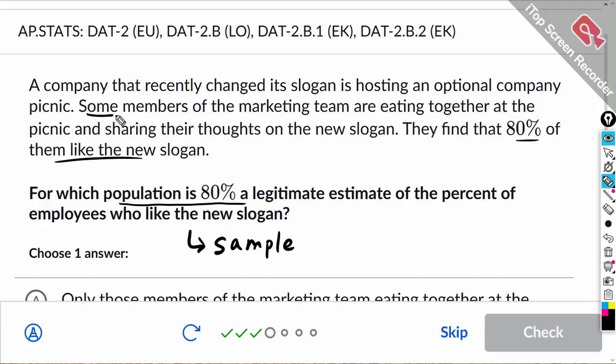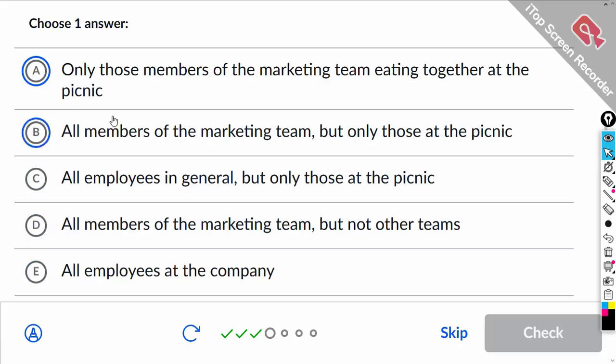And it is some members of the marketing team that are eating together at the picnic. So the sample is not from the whole company. It's only the members of the marketing team that happen to be eating together. So I think we can extend that 80% to the actual marketing team. All right, let's see the choices. And I'm pretty sure it's going to be A, only those members of the marketing team eating together at the picnic. You might be tempted to say B, all members of the marketing team, but only those at the picnic.